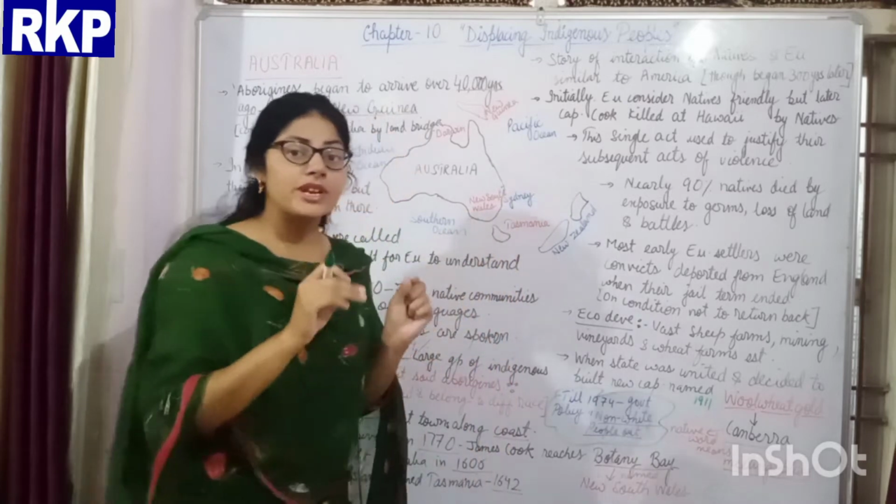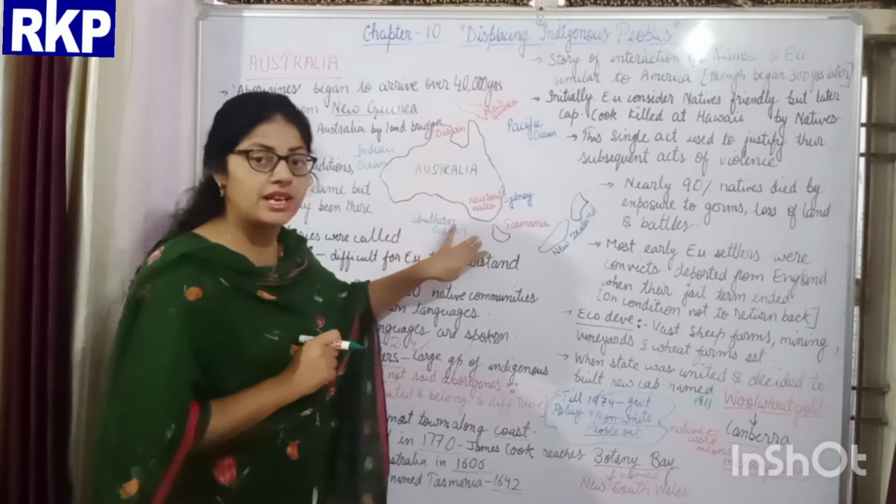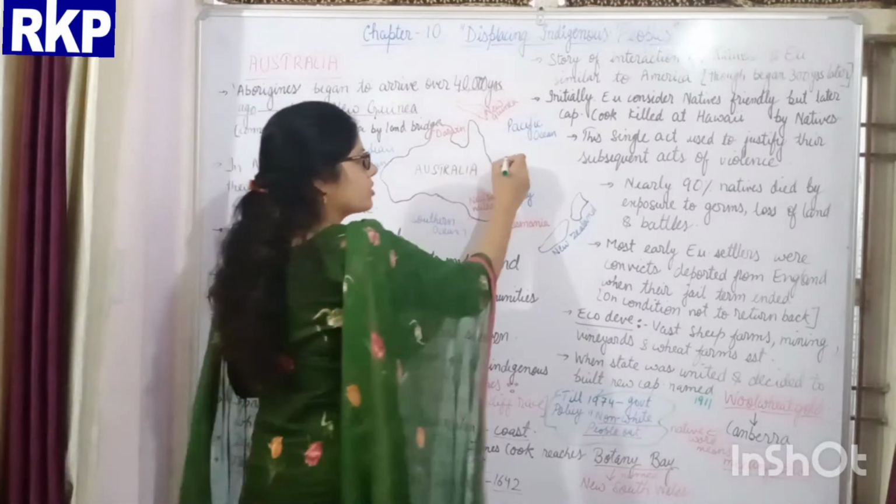The first Britisher who reached the continent of Australia was Captain Cook.